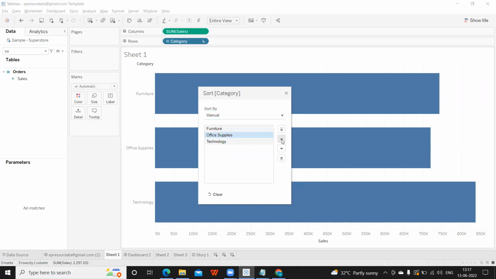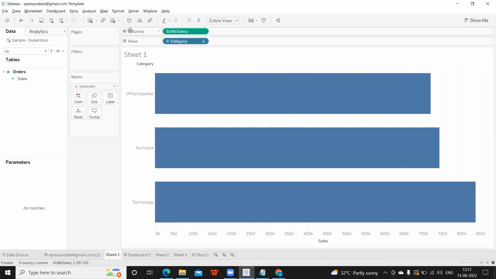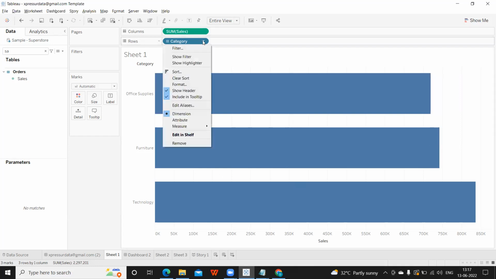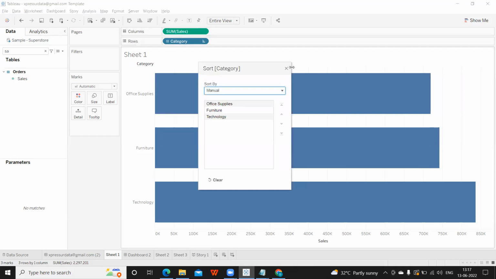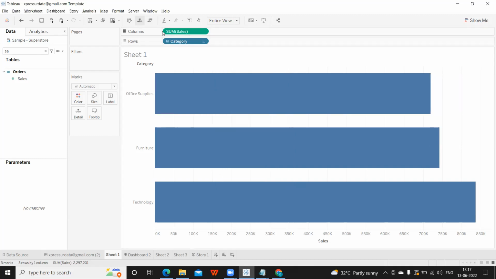Sometimes we might always want one field to be on top, then you can use this manual sort option, or you can use alphabetical or data source order. These are the different types of sorting available in Tableau. Okay, I'm clicking on this and simply selecting descending.